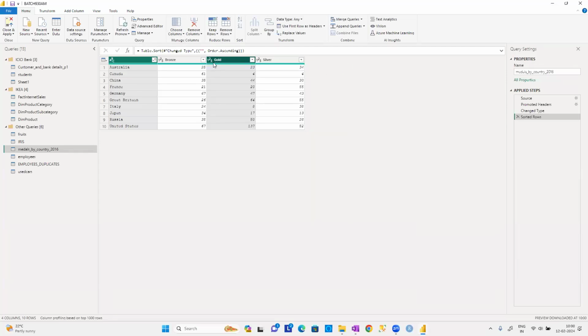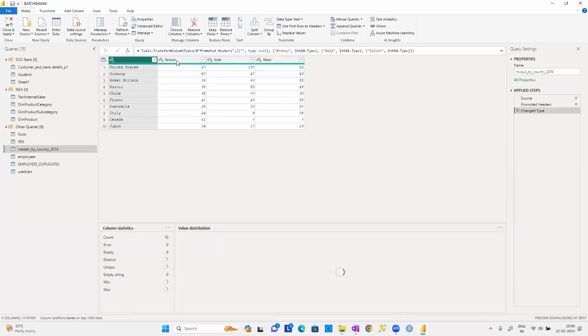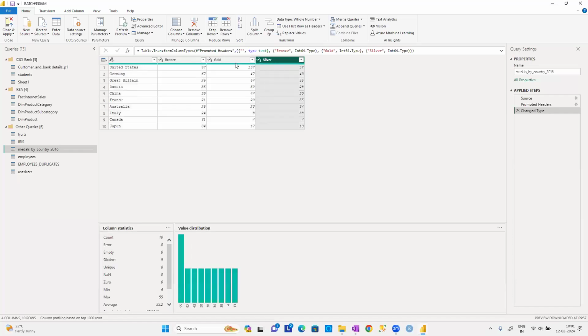But some of the options are getting disabled whenever I select multiple columns. See there, split columns is disabling. Even sorting is also disabled, guys. We cannot perform any sorting order there. That means sorting can be done only based on one column at a time, guys. We can't perform it on multiple columns at a time.